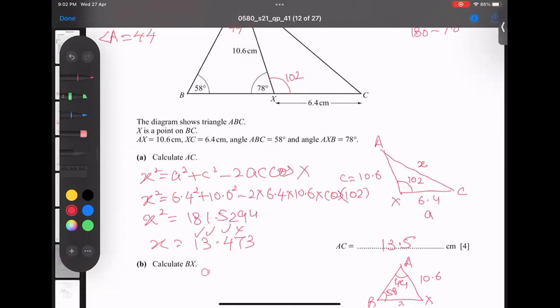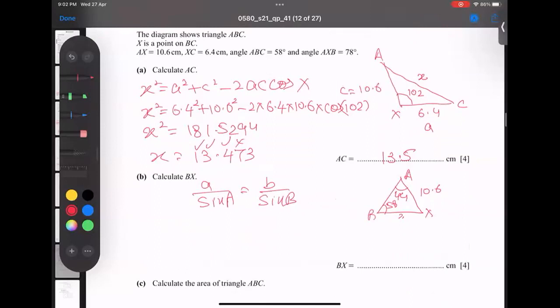Small a over sine capital A equals small b over sine capital B. This is called the sine rule. Small a is BX, so I'm writing BX by sine of capital A 44, because small a is BX, and small b is this, and capital B is 58.